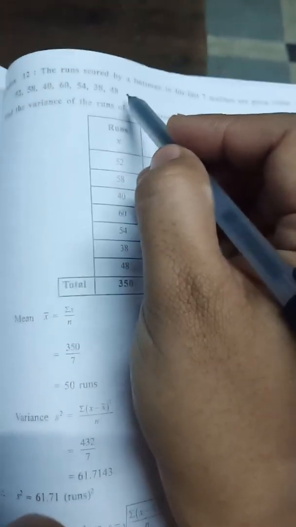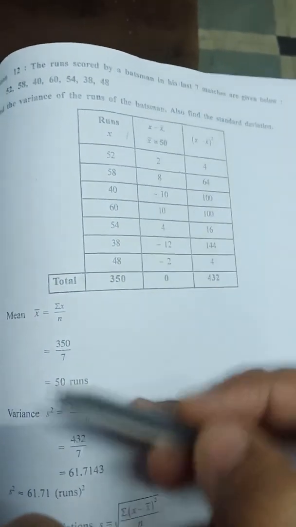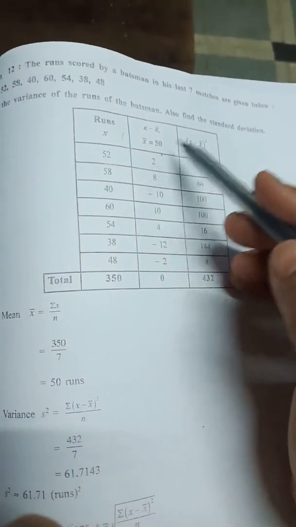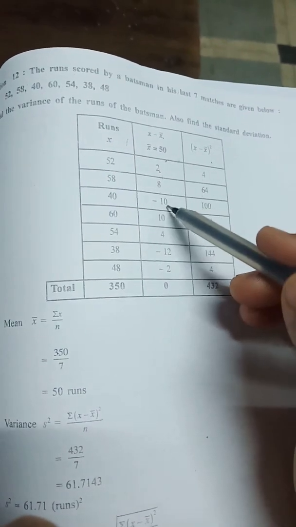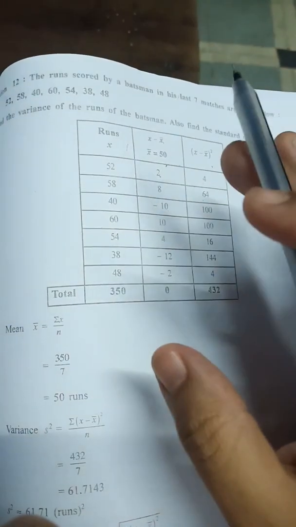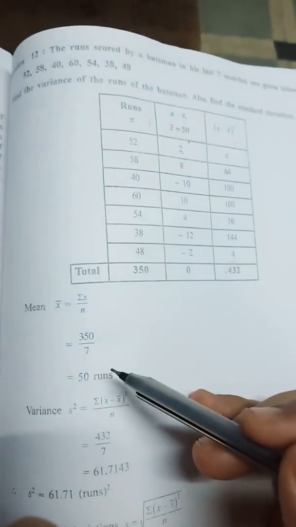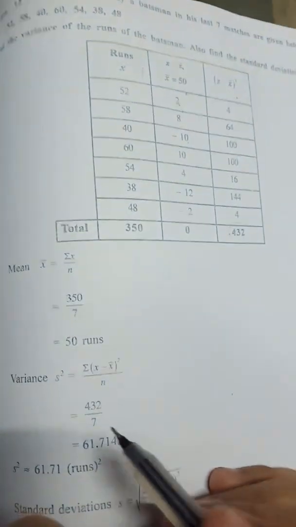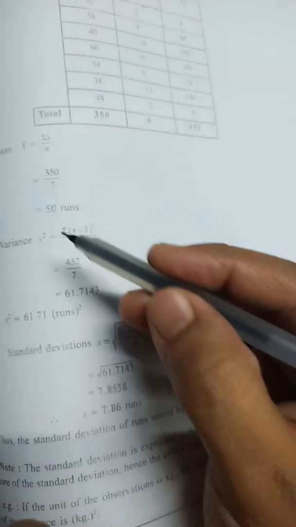Like this. See, these observations are being given to you. X, first we will be finding x minus mean. Always first you have to find the mean. Then this will be converted into square. 2, 4, 8, 64, 10, 100. Ignore the negative sign. Here also ignore the negative sign. Okay. Then the data is this. First we are finding the mean, that is first priority. Then we are finding variance, that is S square, by this formula. And then the same thing is put in the square root, that is S. Is that clear? Now let's see its advantages and disadvantages.